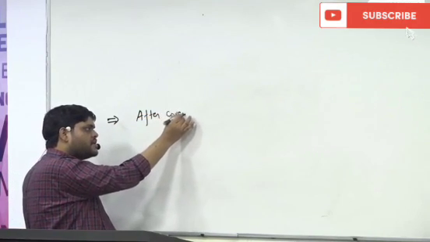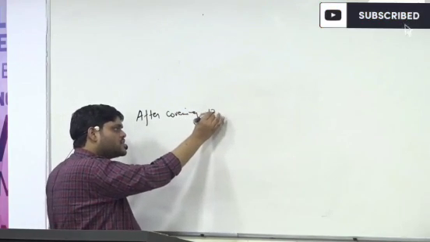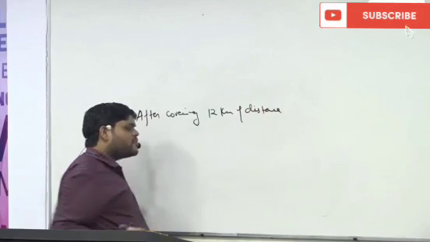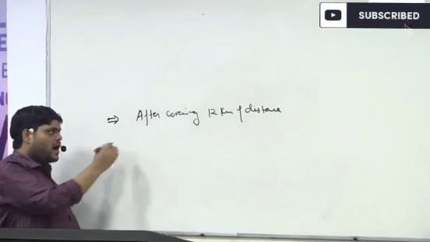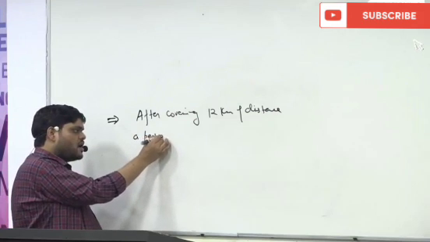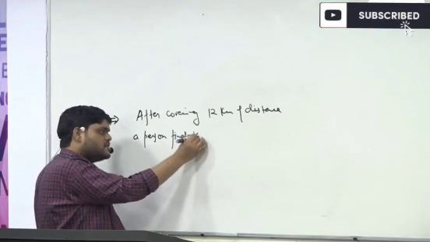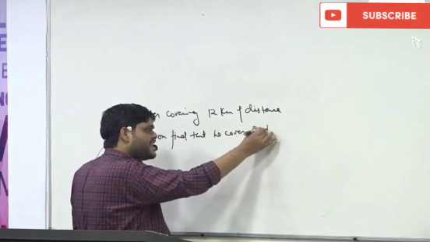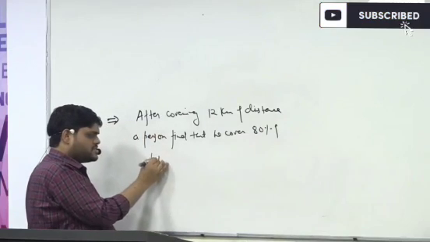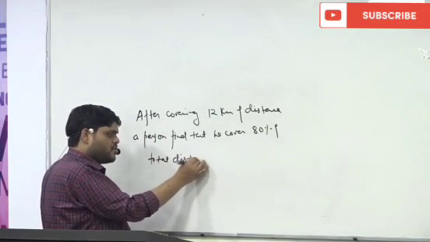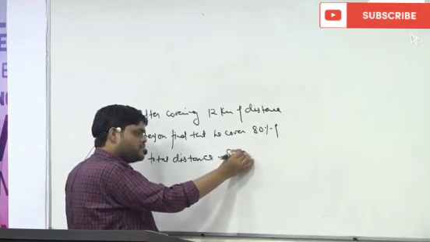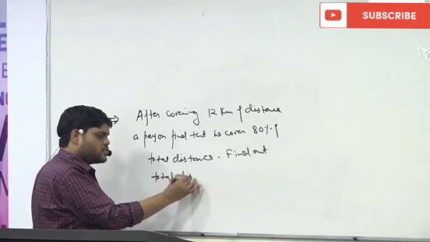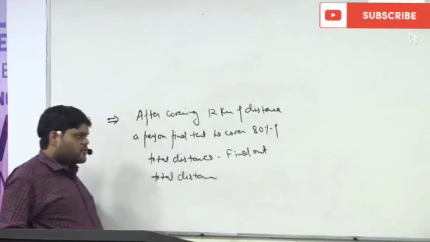After covering 12 kilometers of distance, a person finds that he covered 80% of the total distance. Find out the total distance.